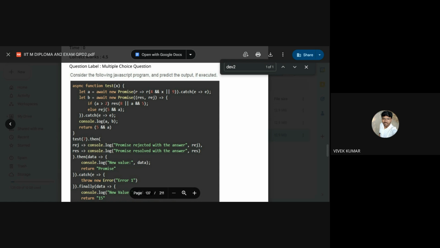B, if A greater than 2, then we resolve with. With first give for truthy value. It gives 8, ma'am. Yes, we have to catch.